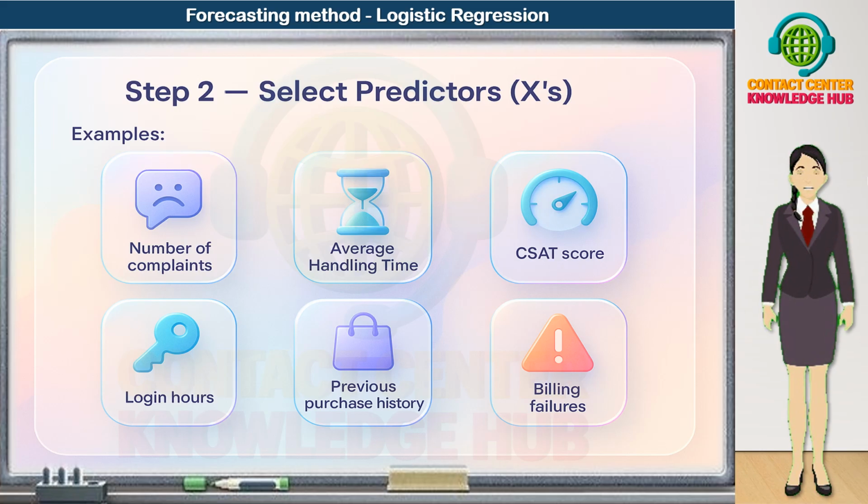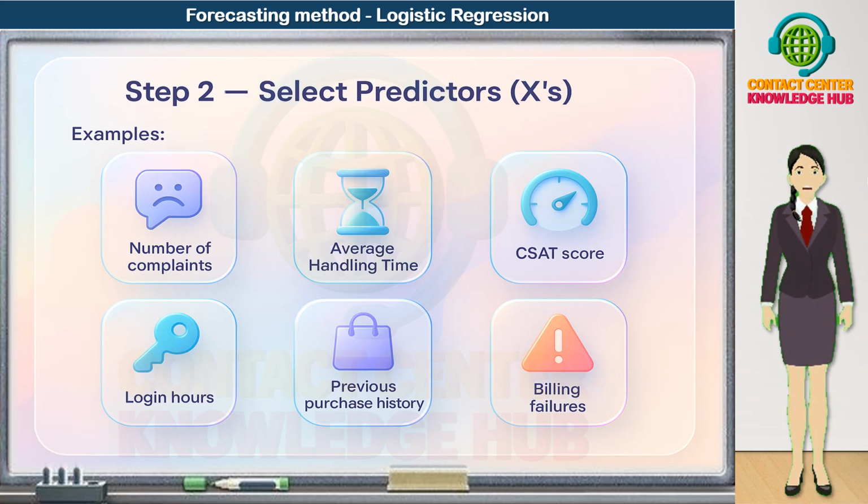Number of complaints. More complaints usually indicate frustration and dissatisfaction, which increases the chance of churn. Average handling time. Very high AHT might reflect complex issues or poor experience, while very low AHT might signal rushed interactions. Both can influence churn risk.